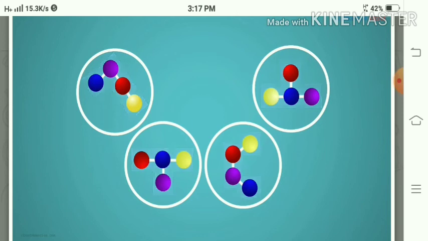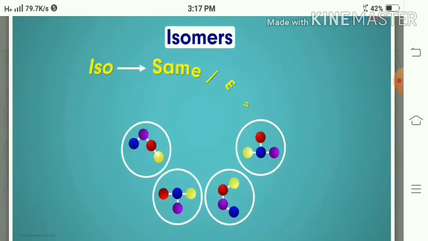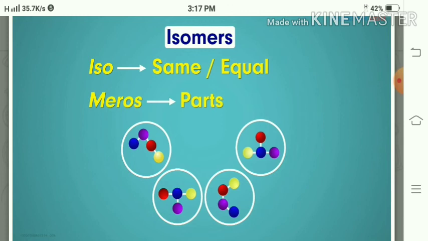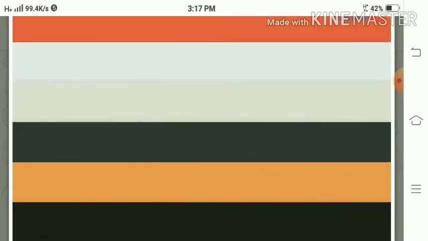They can be arranged. We can rotate them and arrange them, and we get the isomers of each other. What does isomer mean? Iso means same or equal and meros means parts. Here we can see the different parts, whether they contain 4 carbon atoms, 5 carbons, or 6 carbon atoms. We can arrange them anyhow, while fulfilling tetravalency.